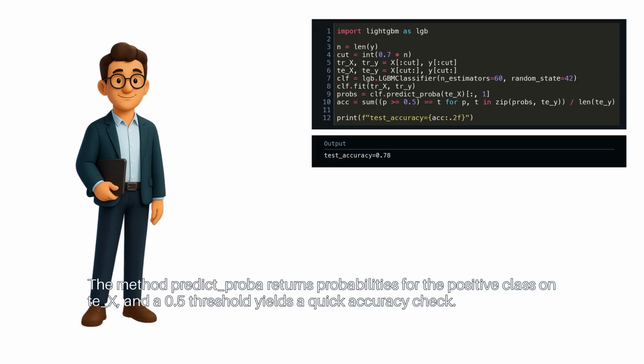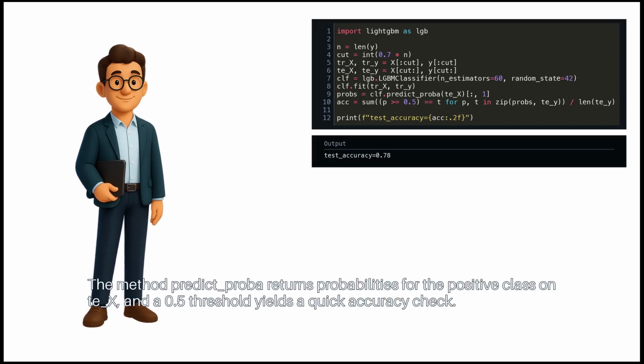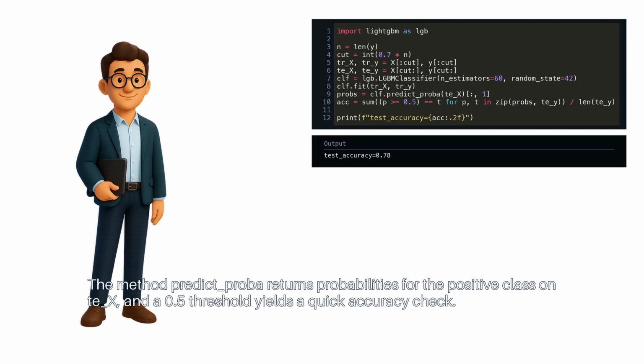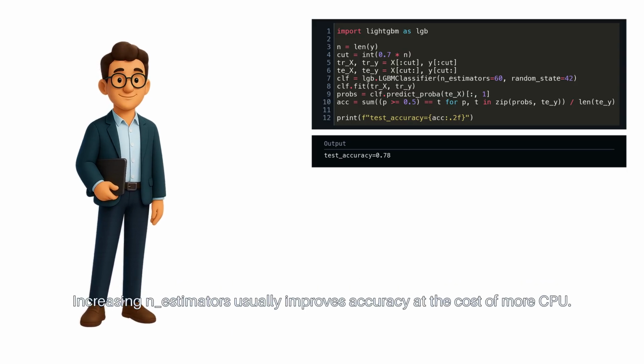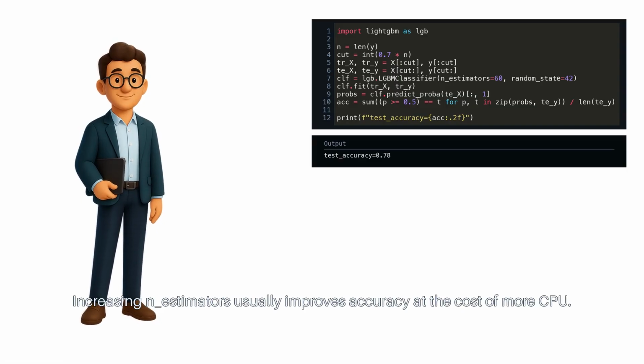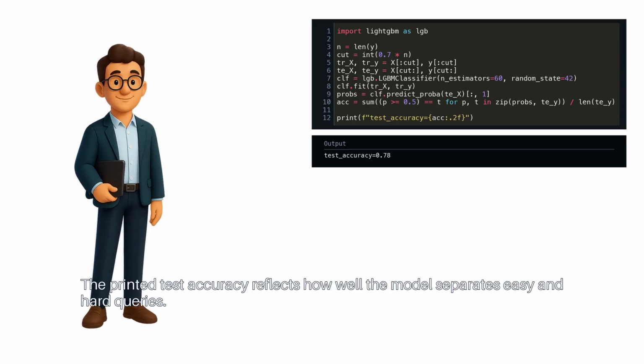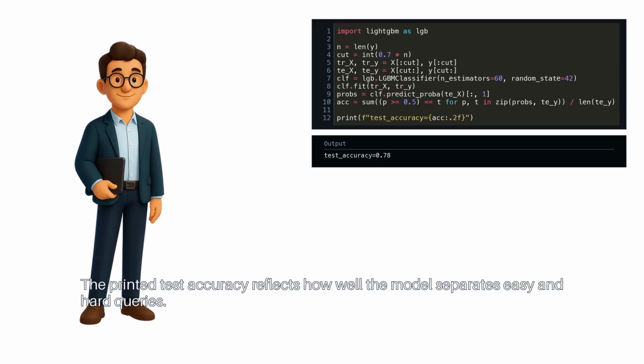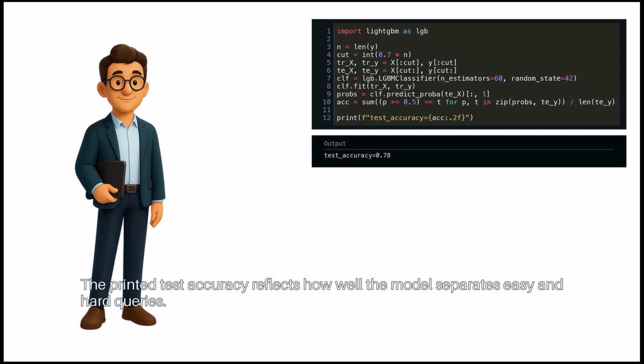The method predict_proba returns probabilities for the positive class on teX, and a 0.5 threshold yields a quick accuracy check. Increasing n_estimators usually improves accuracy at the cost of more CPU. The printed test accuracy reflects how well the model separates easy and hard queries.